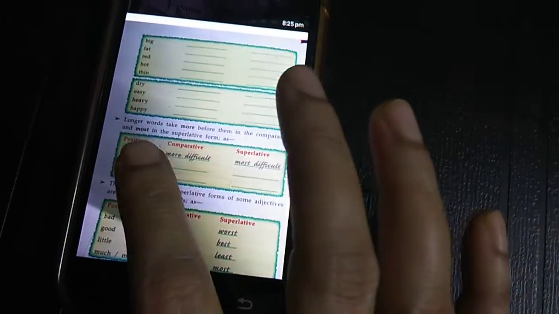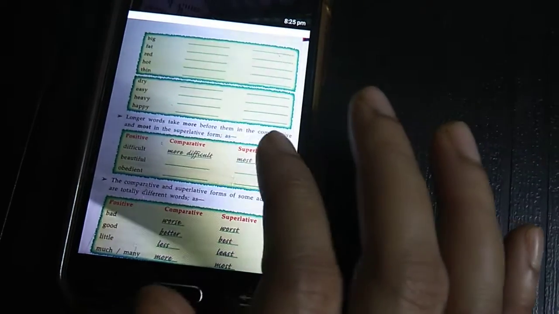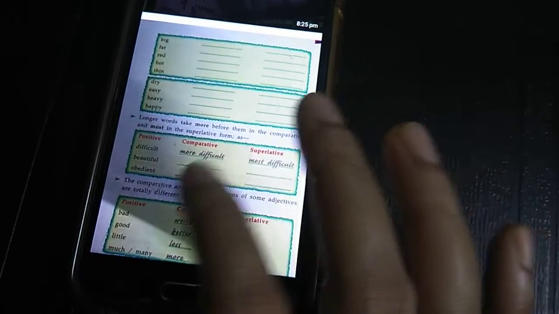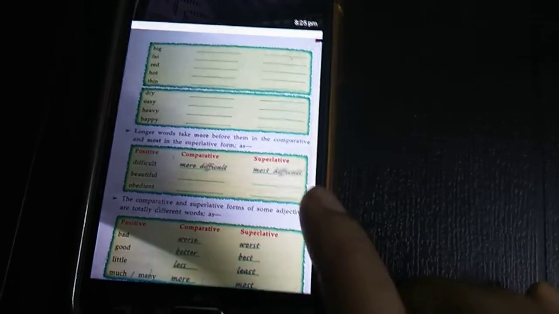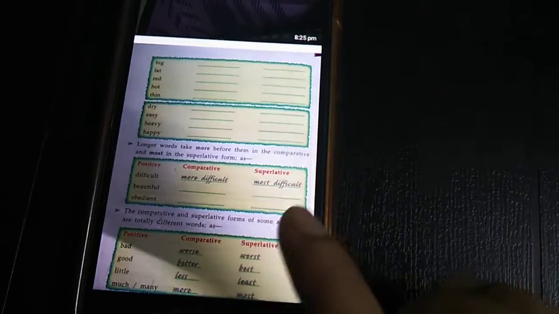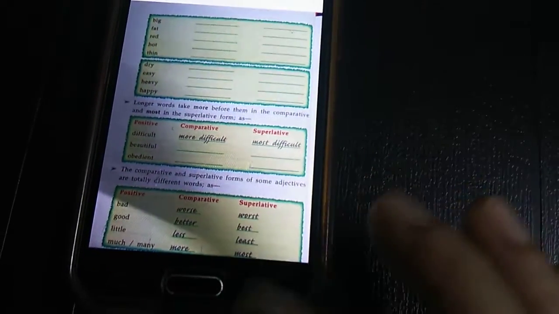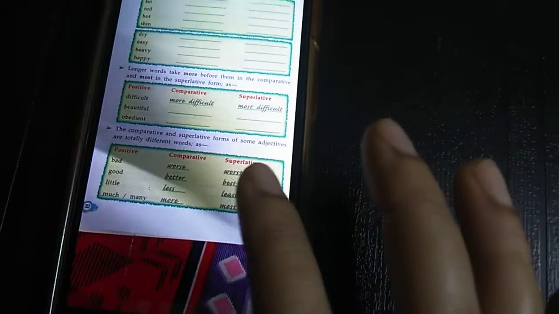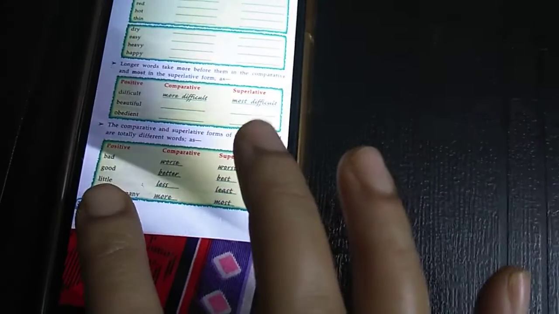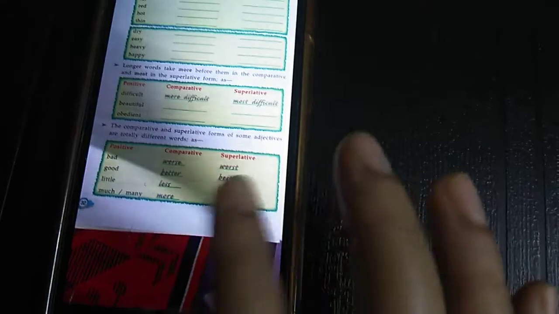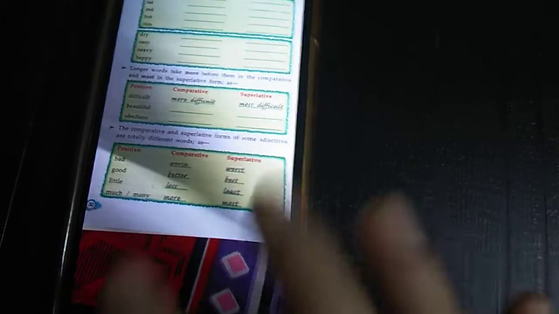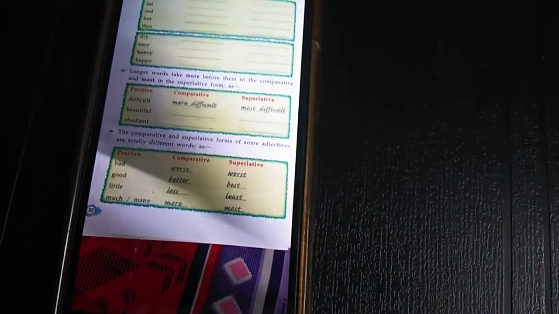Now this one is difficult, some more words. Longer words take more before the comparative and most before the superlative. Difficult, more difficult, most difficult. Beautiful, more beautiful, most beautiful. Obedient, more obedient, most obedient. Next, some different types. Bad will become worse, worst. Good, better, best. Little, less, least. Much, many will become more, most.